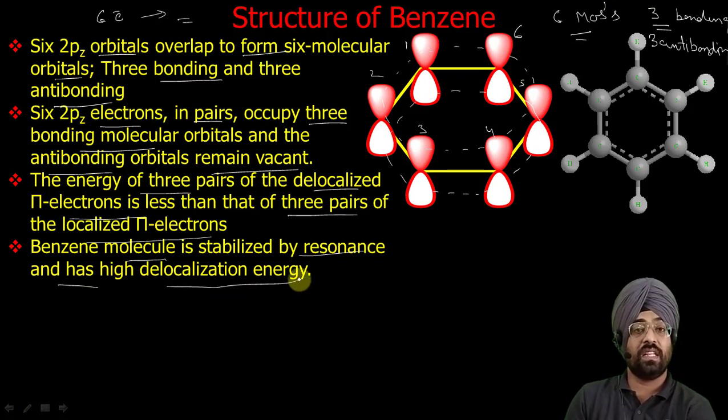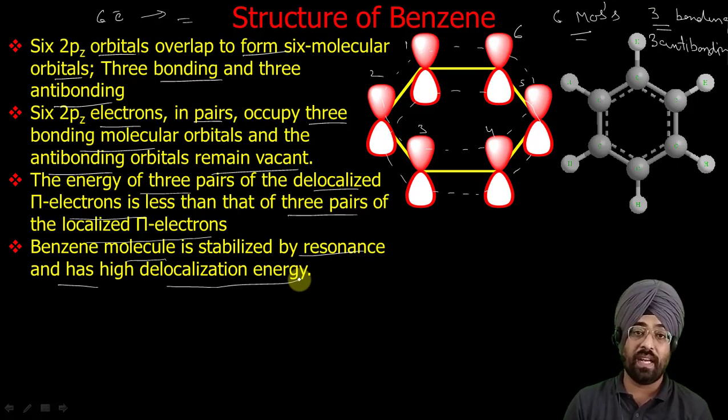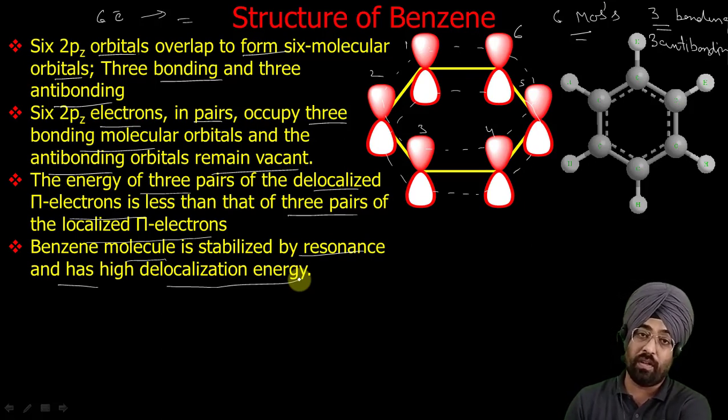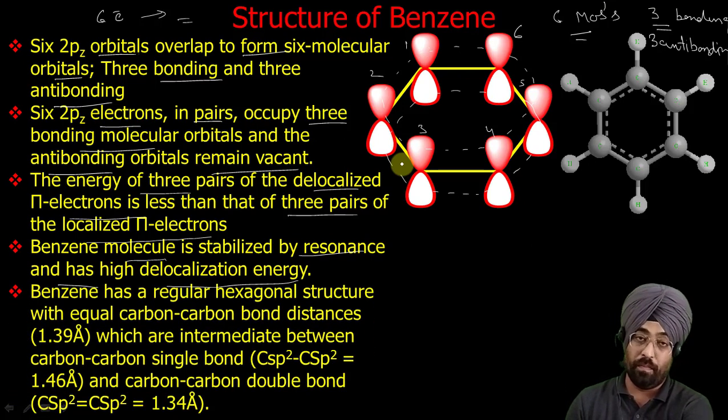This delocalization energy we can measure with the help of thermodynamic data like heat of hydrogenation, etc. This we will discuss later in our topic, where we will discuss how we can classify a compound as aromatic on the basis of thermodynamic data. So basically this is called delocalization. In these pi molecular orbitals, electrons are delocalized in these 6 orbitals. So we can say the delocalization energy is less than that of the individual 3 localized pi bonds.